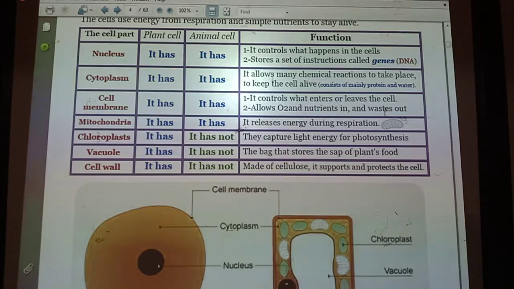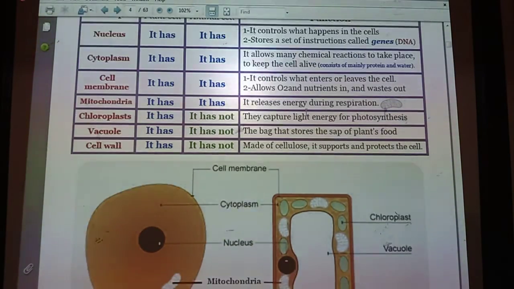Cytoplasm allows many chemical reactions to take place to keep the cell alive. It also consists mainly of proteins and water. Number 3, the cell membrane: both of them control what enters or leaves the cells. It also allows oxygen and carbon dioxide to exchange and allows the nutrients to pass inside.